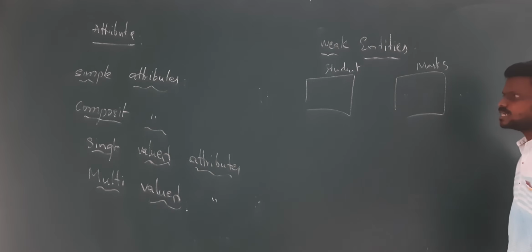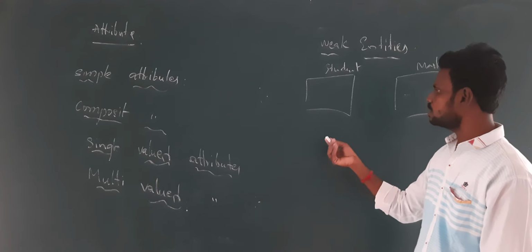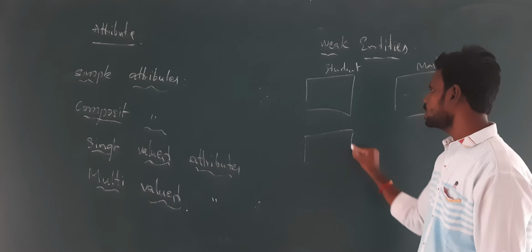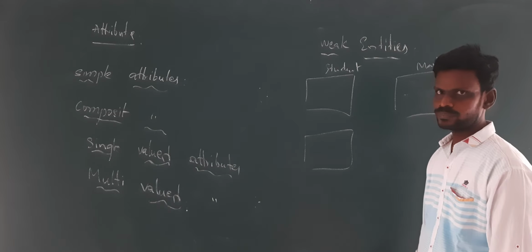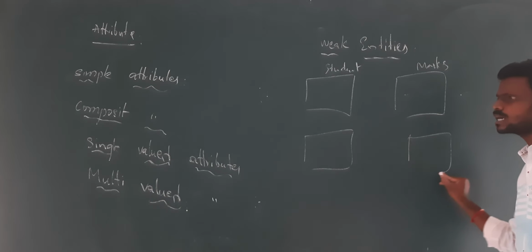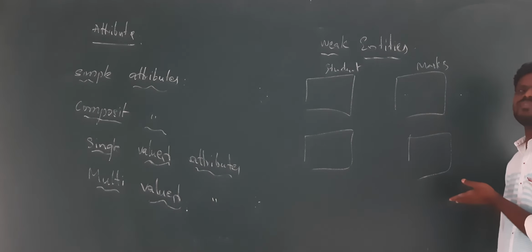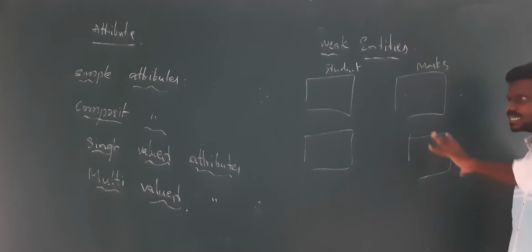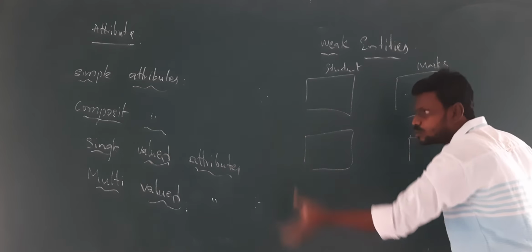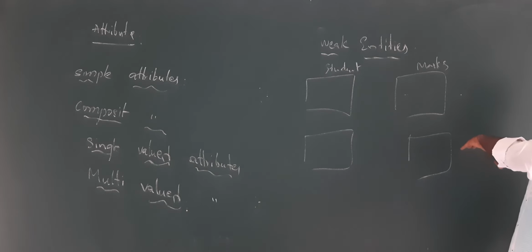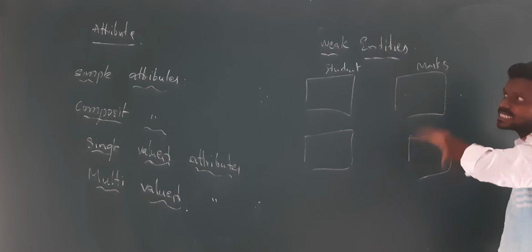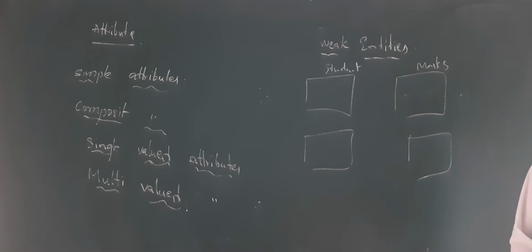Consider one more example: a patient must be treated by a doctor. If there is no patient, then there is no meaning of treatment. Like that, if some entities exist, only then these particular entities come into existence. Such kinds of entities are called weak entities.